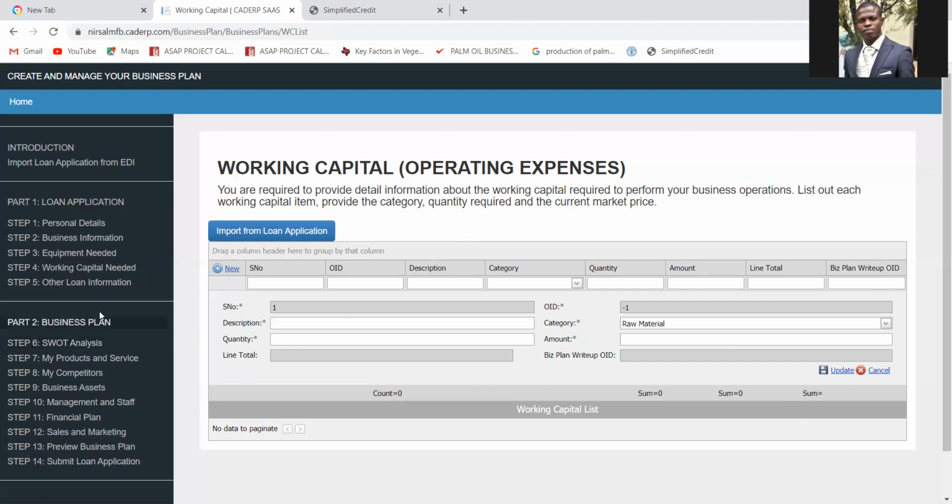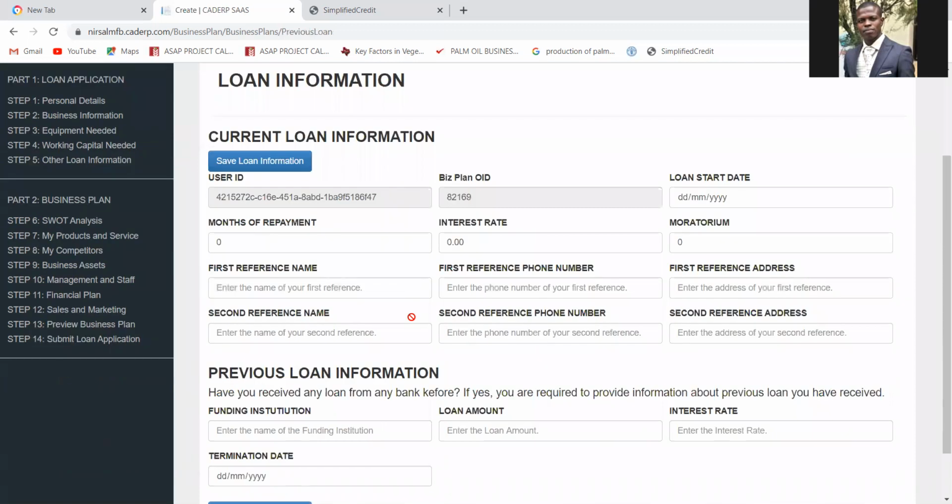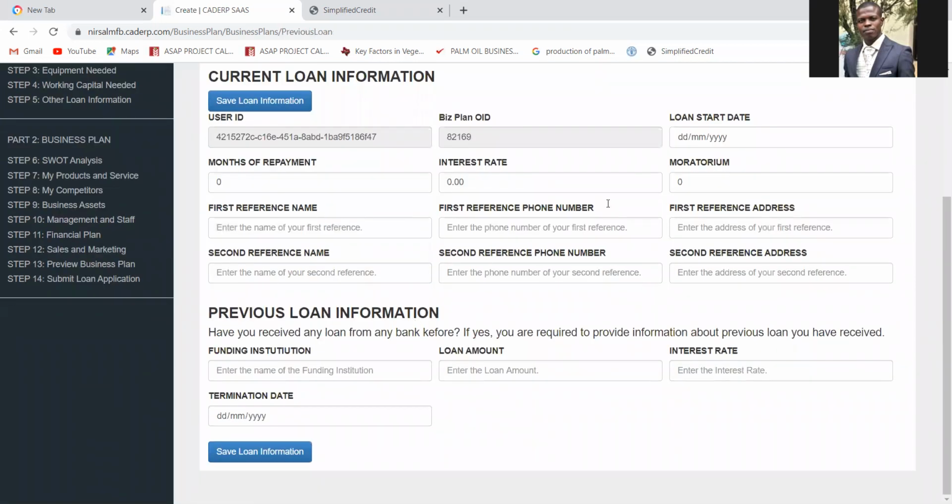Very, very vital. Then you move to the next one, which is Other Loan Application. So the question here is, when do you want this loan to start? Choose the date. Month of the payment. The loan can be paid back within 7 years, so calculate it in months and put the number of months here. What's the interest rate? The interest rate for this loan is 9%. Moratorium, they can give you up to 12 months, but so far so good, virtually all of them that I have seen are always approved 6 months moratorium.